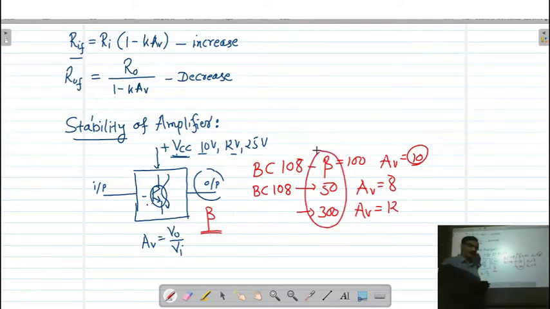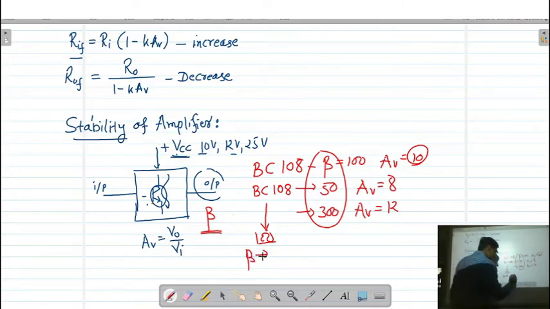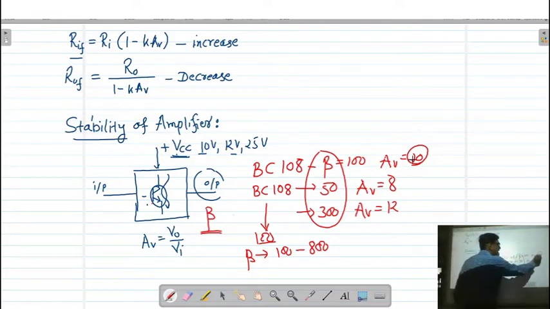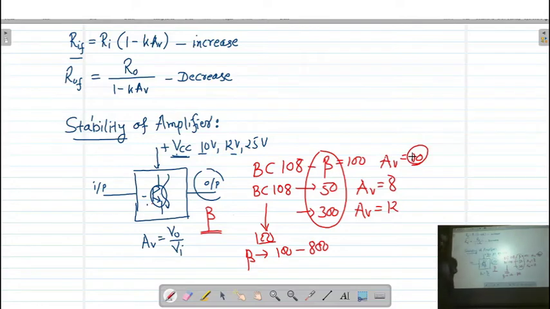If you take 100 pieces of BC108 and measure the beta, then the beta of the transistor is not a constant, it will be within the range of 100 to 800. Means some of the transistors will have a beta of 100, some will have 300, some will have 700. It is not a fixed quantity. So when we replace the transistor with a newer one, then my original gain of the amplifier will also change.